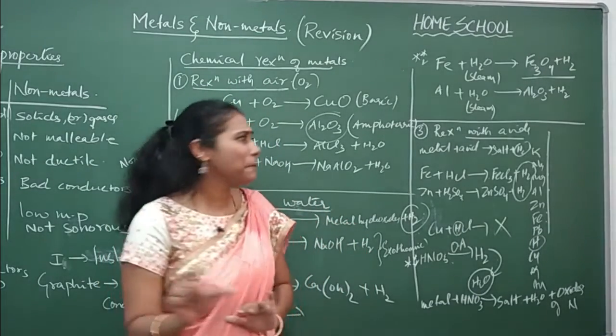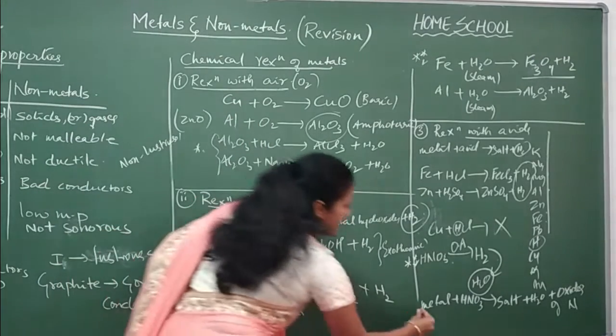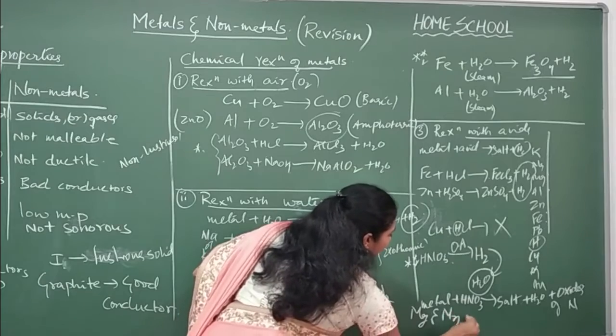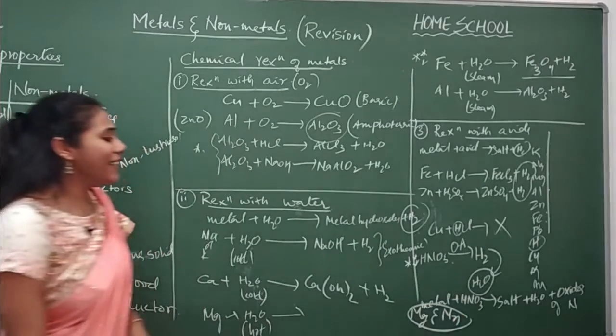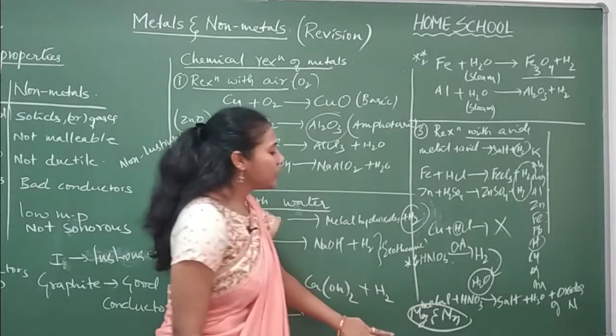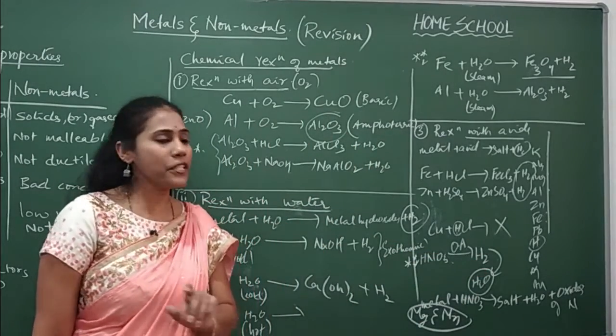Okay, but here you have an exception. Metals like Mg and Mn can react with dilute HNO3 to give hydrogen gas. Okay, this is an exception.